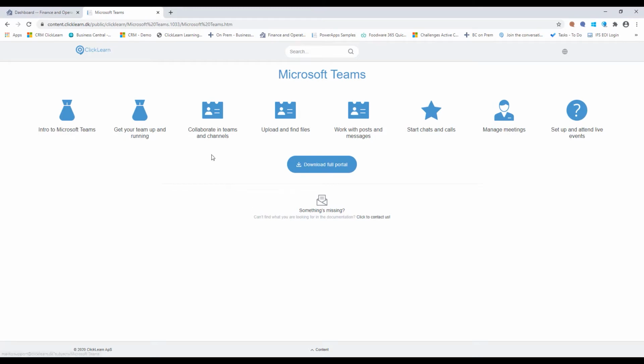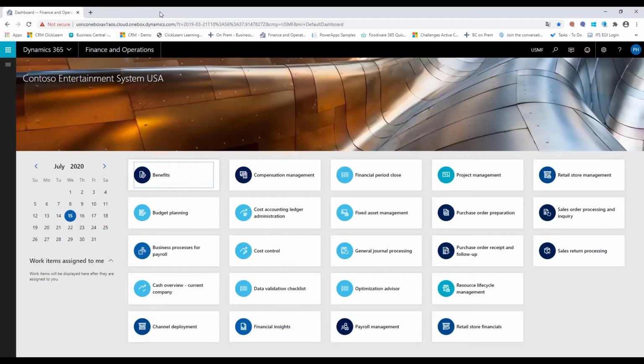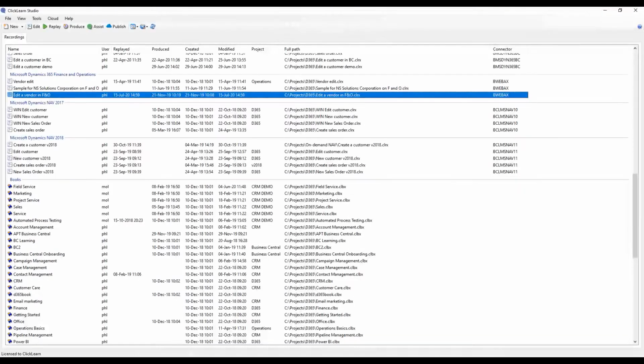Well, first of all, we need a business system. And in this case, we'll do it on finance and operation. Secondly, we need ClickLearn Studio. ClickLearn Studio is a ClickOnce application. There are no system requirements. Well, actually there's one. You need to run it from a Windows OS. That's it. Otherwise, there's no complex infrastructure.